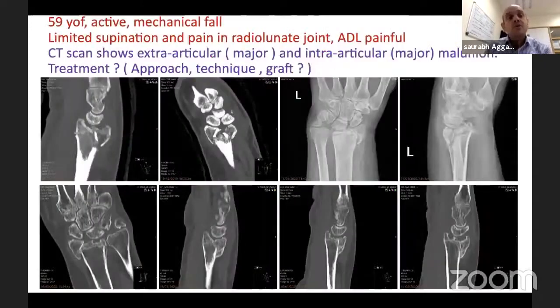So then moving on to the next case. Now this was referred last year. 59, she had a simple mechanical fall. She was just lost to follow-up. So she came around 4 weeks' time, and by that time the fracture had this. So she was referred on.